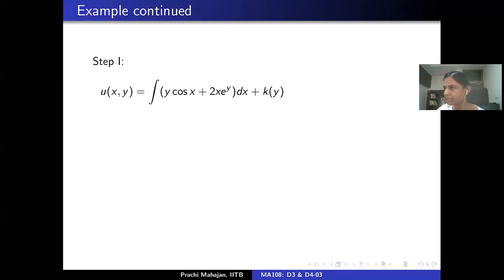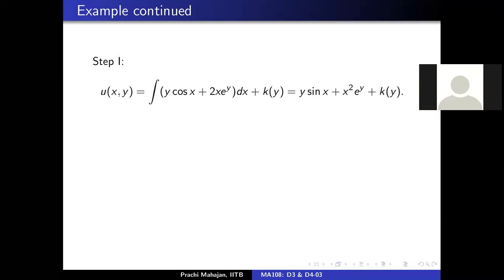So k is the constant of integration because the variable of integration is x. Integrating, this turns out to be y sine x plus x square e to power y plus k(y), right?